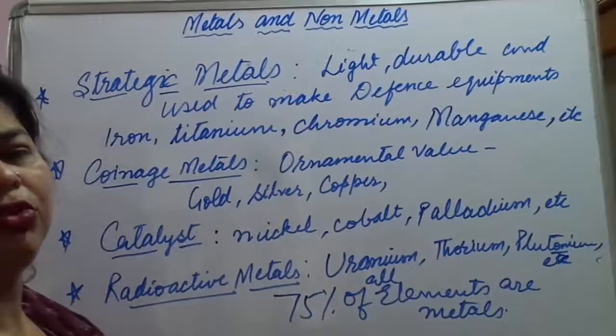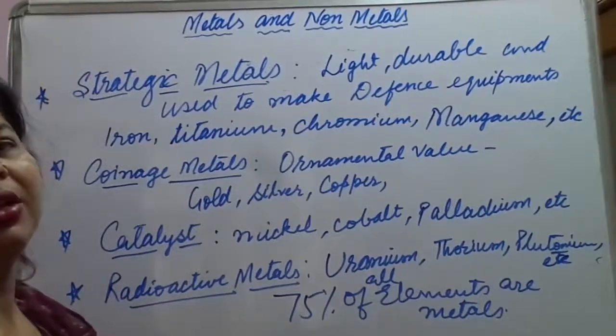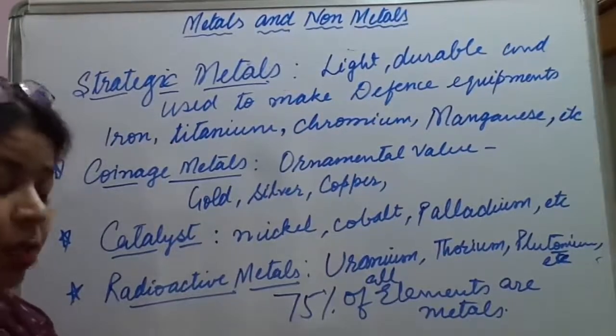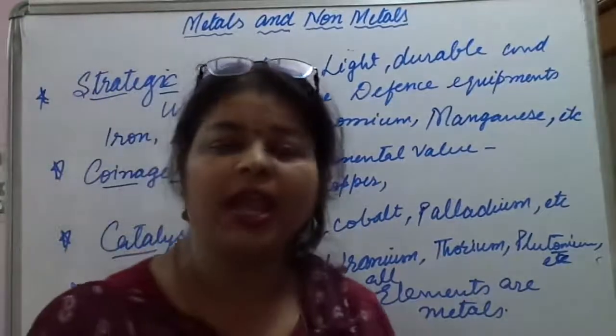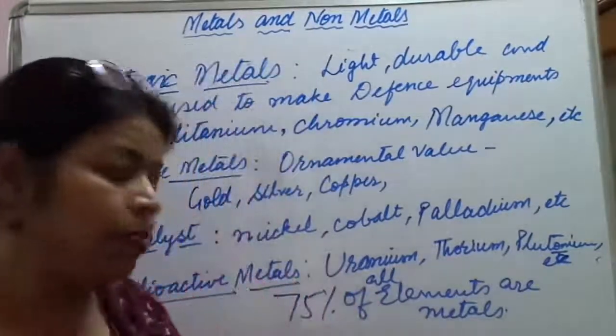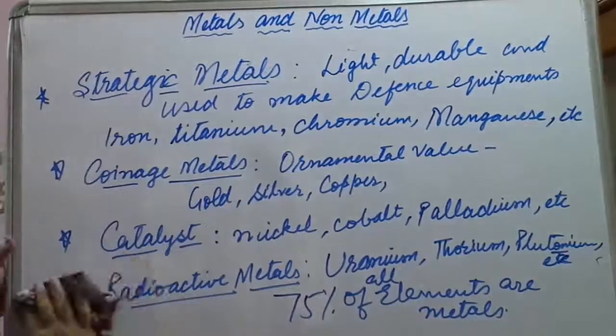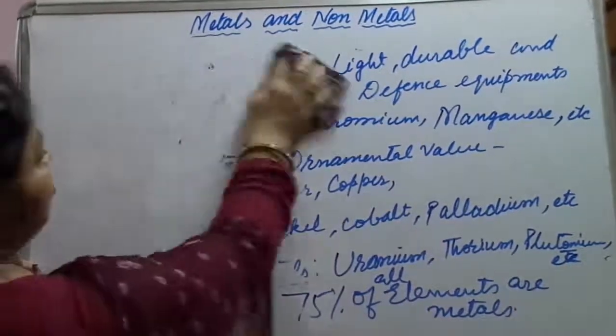So today we are going to study their basic characteristic features on the basis of physical properties and chemical properties. Here we begin with the physical properties of metals.